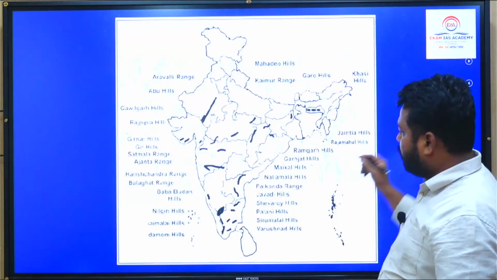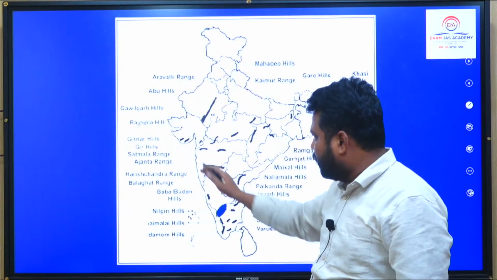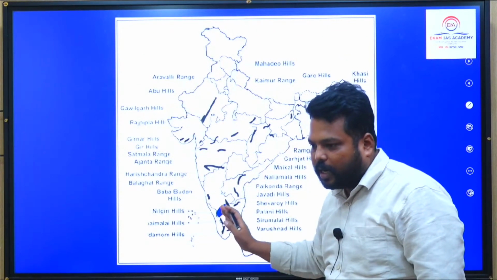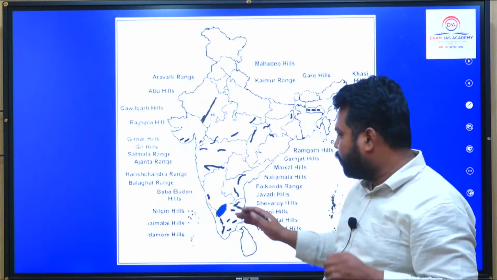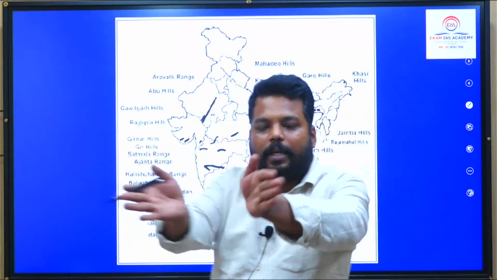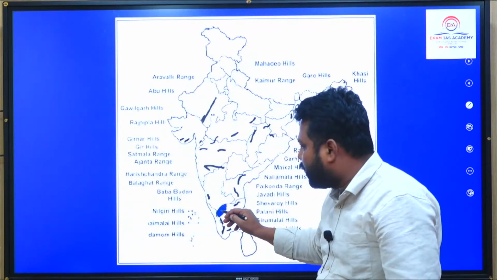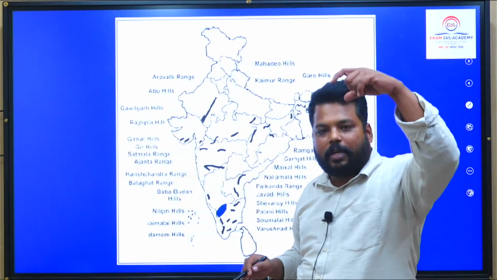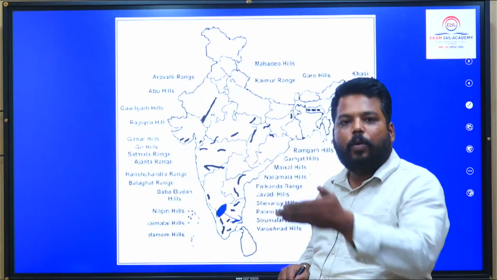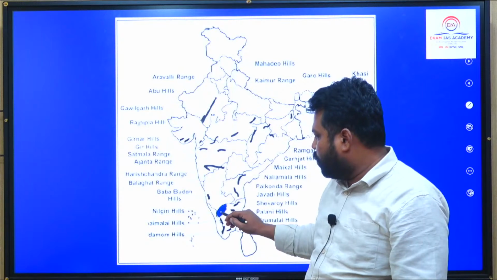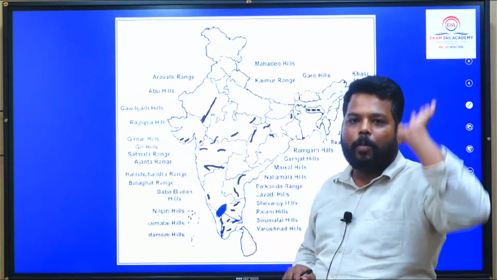Here, the Nilgiris are the place where the Western and Eastern Ghats meet. After the Nilgiri Hills, the Western Ghats radiate into different states and branches. After entering the Nilgiris, they enter Tamil Nadu and Kerala and reach up to the Kanyakumari belt.